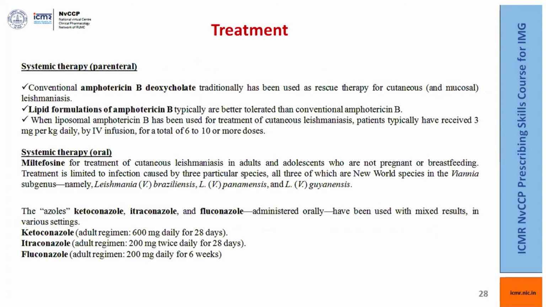And the treatment is systemic amphotericin B, conventional amphotericin B deoxycholate traditionally, liposomal amphotericin B typically are better tolerated than conventional amphotericin B. When liposomal amphotericin B has been used for treatment of cutaneous leishmaniasis, the dose is 3 mg per kg daily by IV infusion for a total of 6 or more doses, 6 to 10 doses.